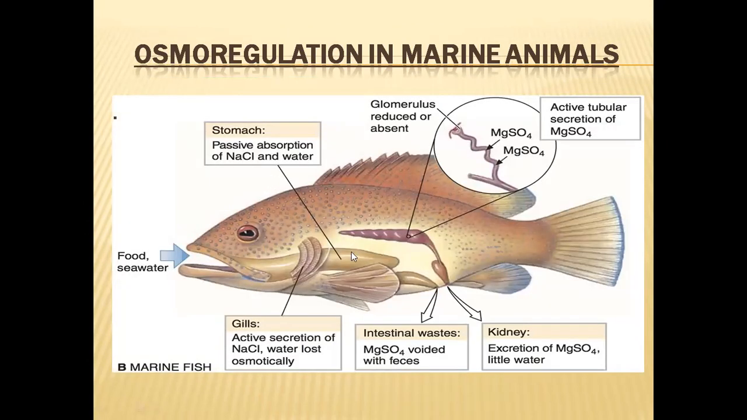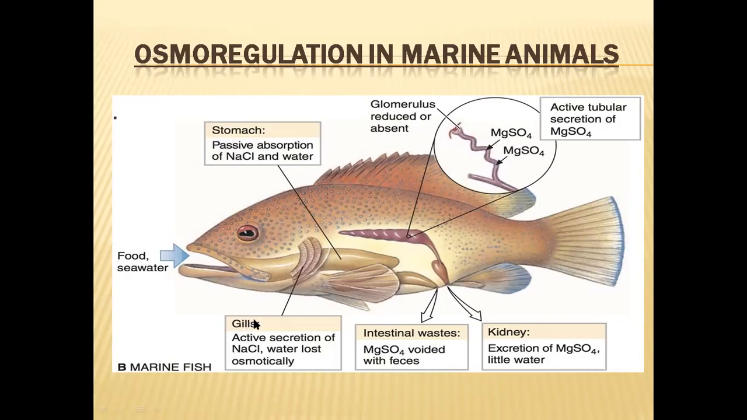So we can see all those things we have discussed in this diagram. The kidneys of these organisms will release many salts into the urine also. So the urine will be concentrated and less in quantity. Very concentrated urine will be secreted, into which many excess salts will be excreted.